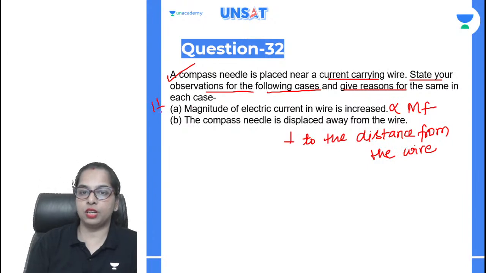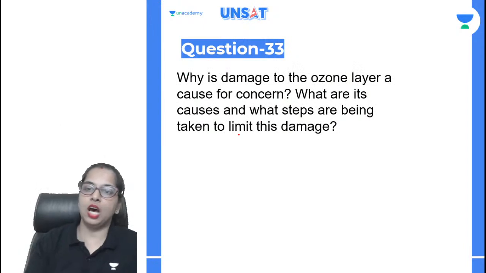Basically 1.5 for each. Okay. So how it will be distributed. Okay. Now coming to question number 30. This was the last question of your section C.